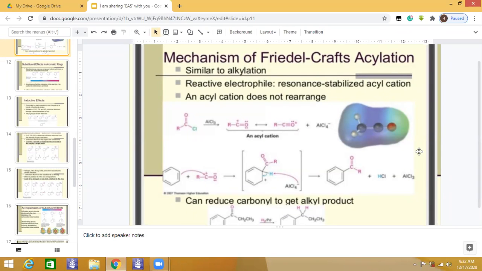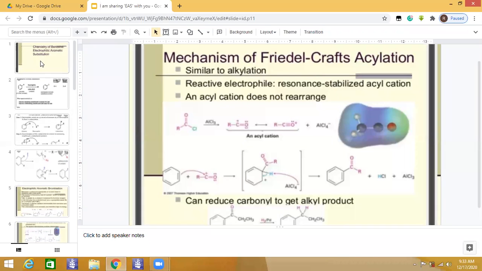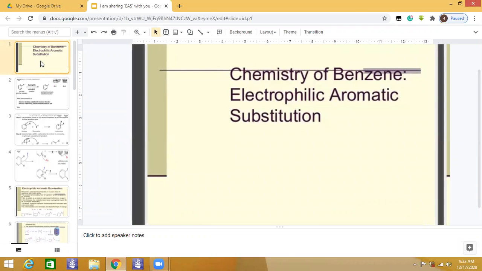So these are some reactions which benzene undergoes because of the presence of pi electrons. Sometimes we may say benzene is acting like a nucleophile, and a nucleophile is a species that donates an electron pair to form a bond in a reaction.